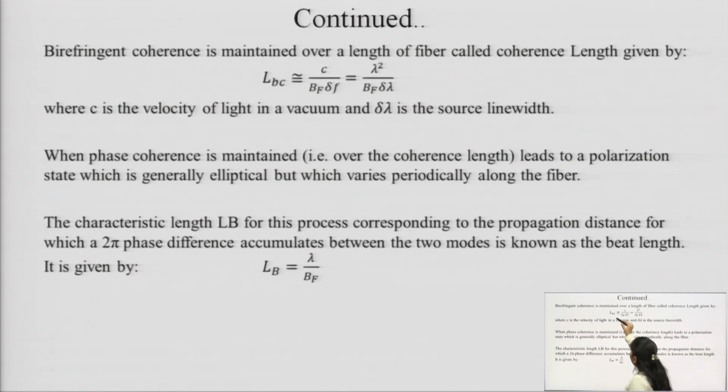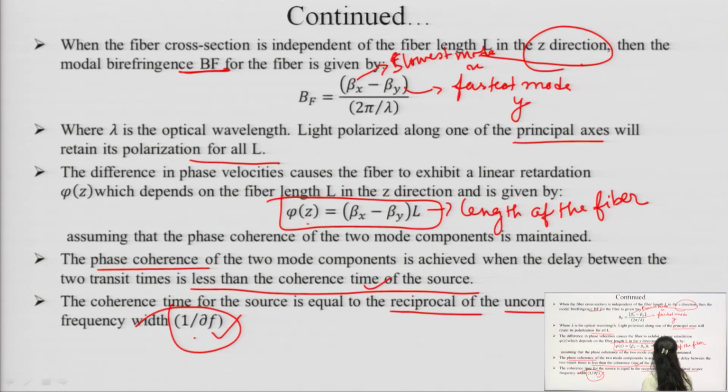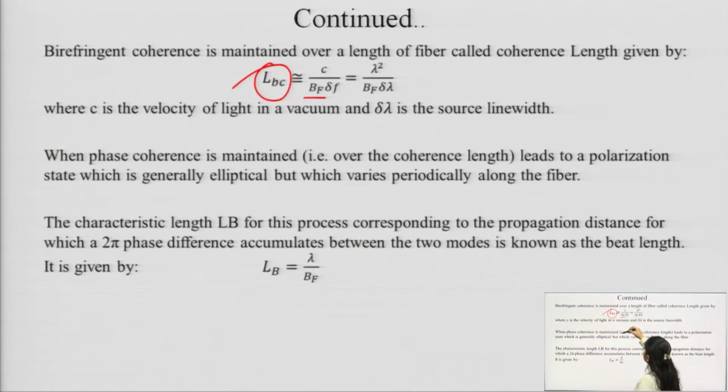Now, up to what length is this birefringent coherence to be maintained? Birefringent coherence is maintained up to C upon Bf, where Bf is our modal birefringence, and del f is the source frequency width. We can write this in this form, where C is the velocity of light and del f is the source line width. When phase coherence is maintained over the coherence length, it leads to a polarization state which is generally elliptical, but which varies periodically along the fiber.